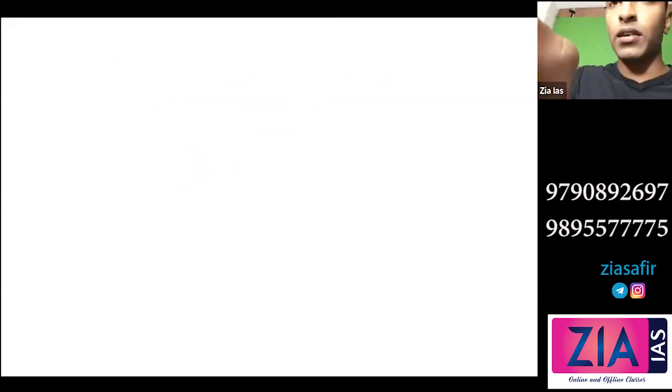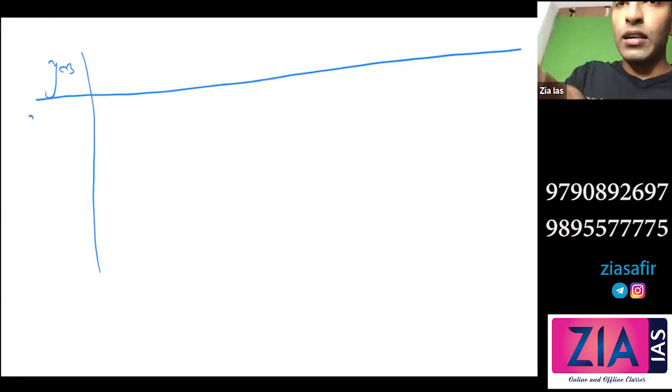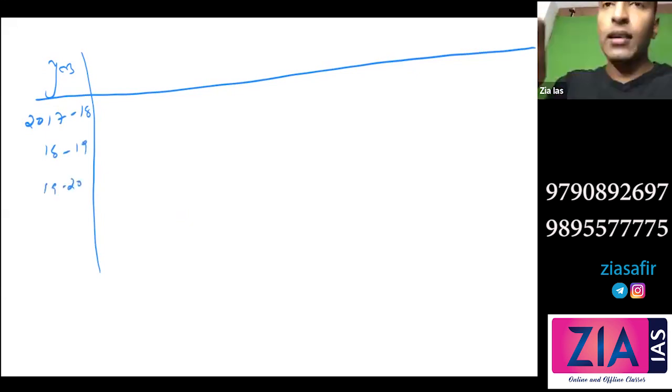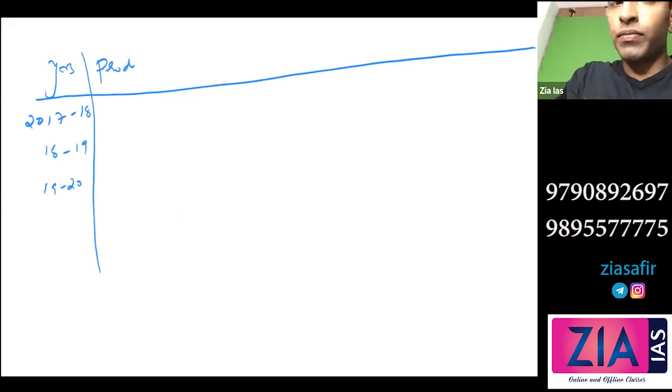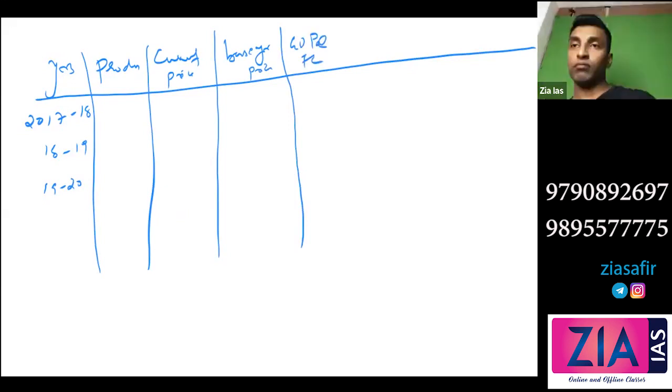Let's take 3 years. You can make a table along with me. Let's say 2017-18, 2018-19, and 2019-20. So I'm taking 3 years. Production. Okay. Then current price, base year price. Then GDP at factor cost. GDP at factor cost means it is related to base year price.